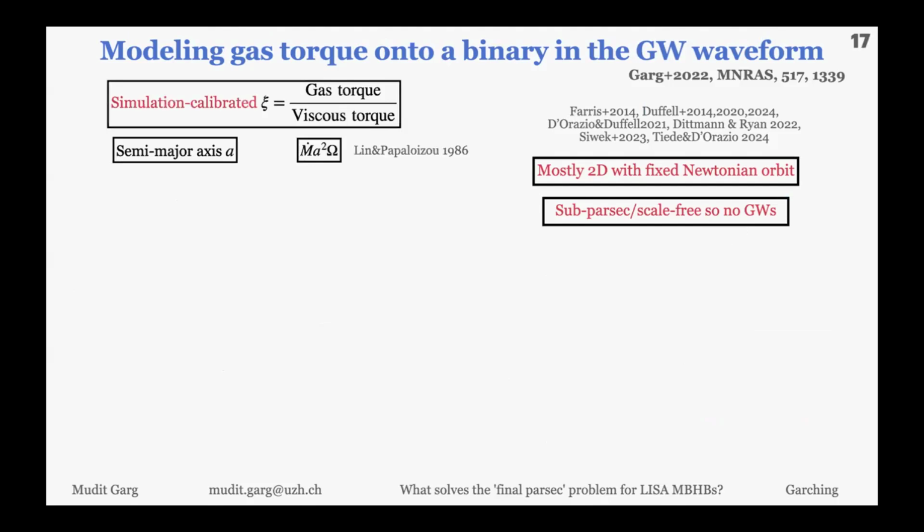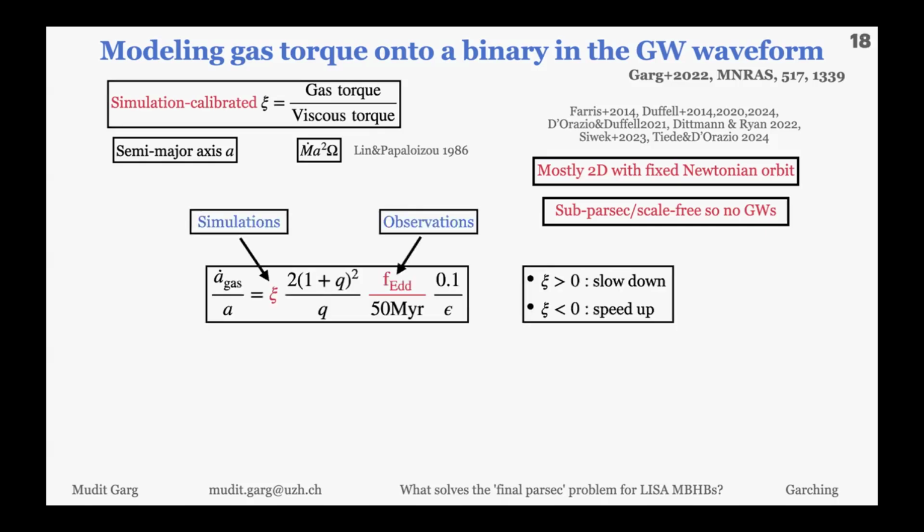What I argued in my first paper is that we can encompass these studies in a framework in which we measure the gas torque in terms of a viscous driven accretion torque, which is ṁ a² Ω, where a is the semi-major axis and Ω is the angular frequency, so that we can analytically model how the gas is changing the semi-major axis. In this formula, you can see that ȧ_gas is a function of Z, which is coming from simulation, q is the mass ratio, f_Edd is the observation-inferred value, and epsilon is the radiative efficiency, which is typically 0.1.